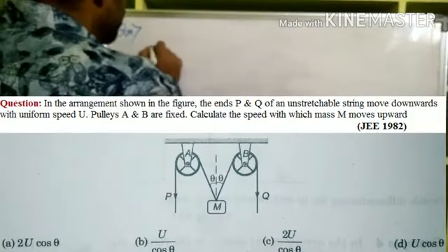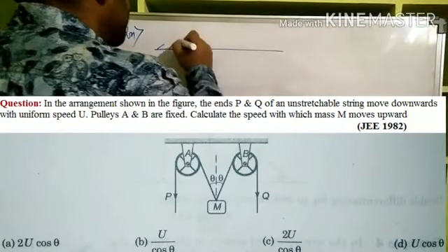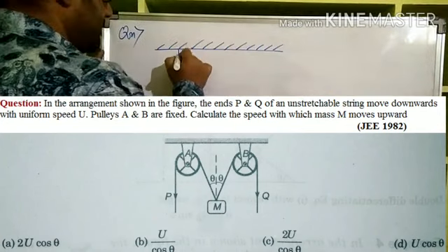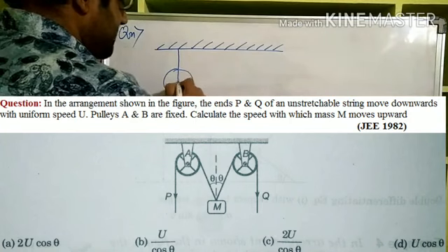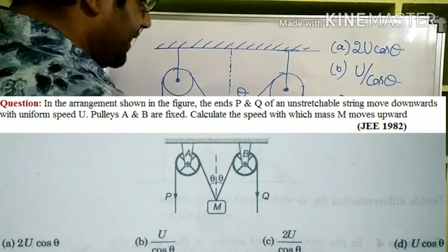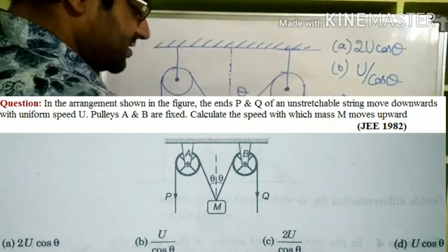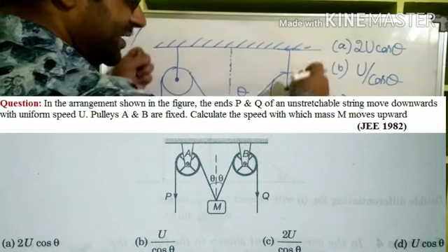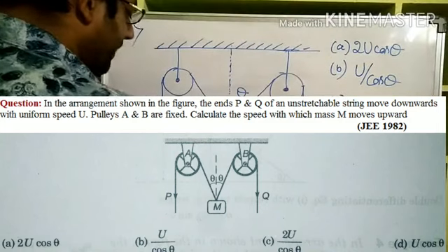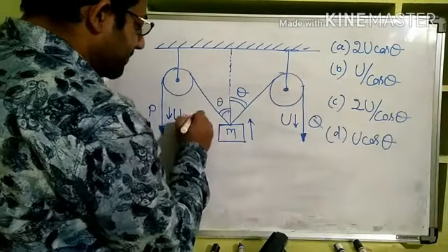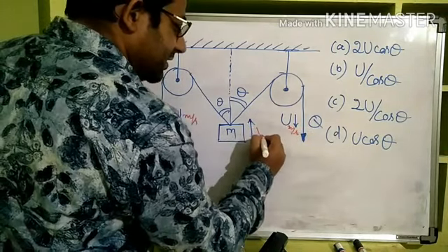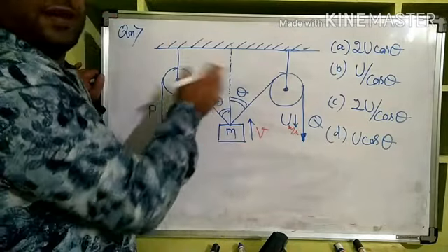Now let us take up another fixed pulley problem, which is a previous year JEE main question. There is a fixed pulley here, another fixed pulley is here. There are two fixed pulleys, and here as you see in the structure there is a block of mass M tied at the center, and both P and Q are pulled down, so that both P and Q are moving in downward direction with the speed u meter per second. Then with what velocity the mass capital M is moving up is the question.